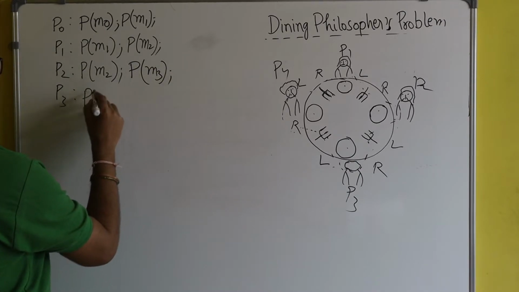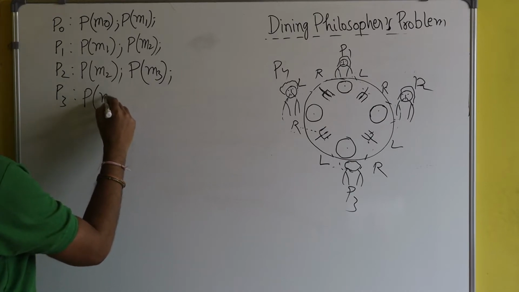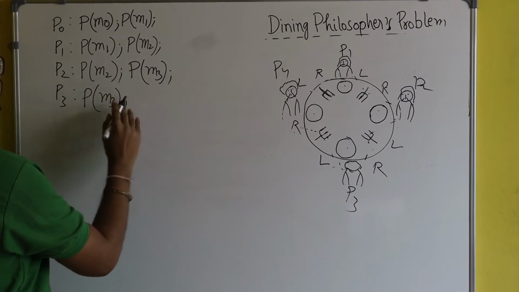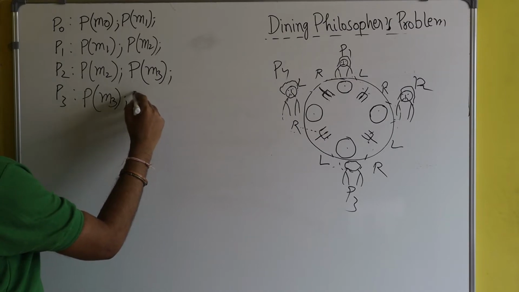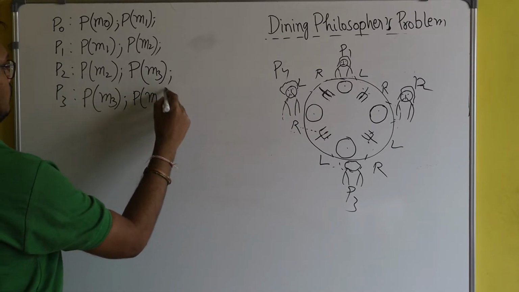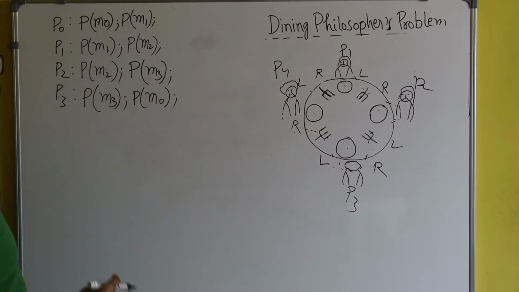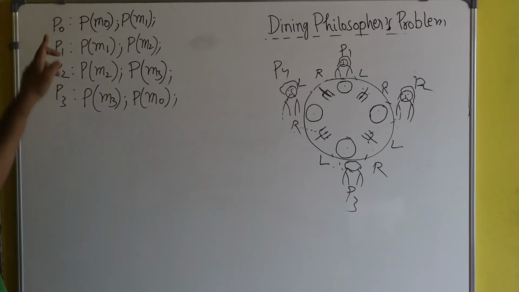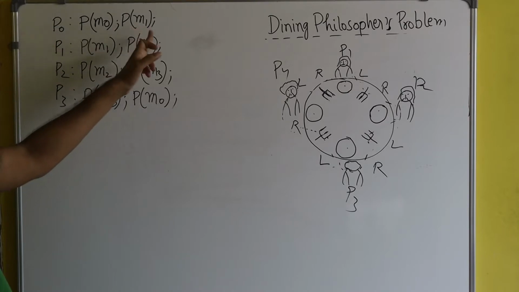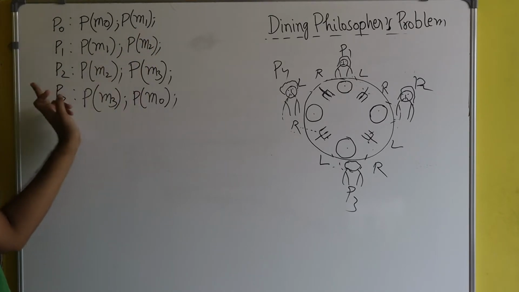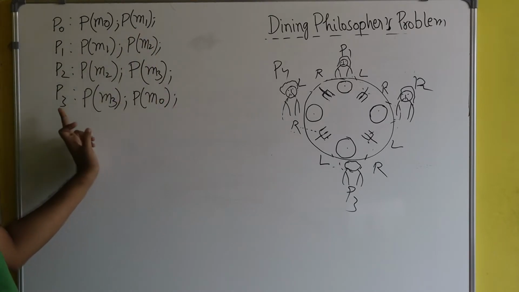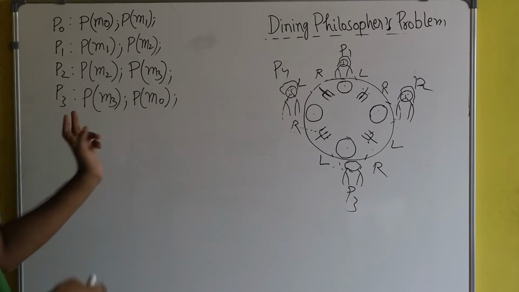And for process P3, let's write P of M3, and he will apply his next wait operation on M0, suppose. So here I have written the code for each process. Process P0 has to execute this code, P1 this code, P2 this code, and P3 this code.